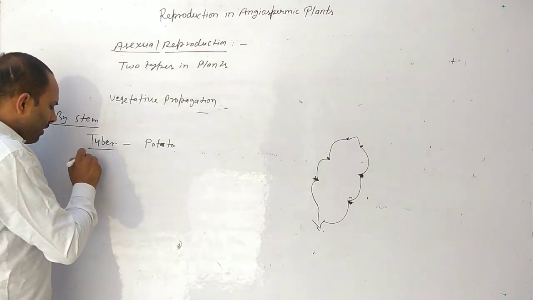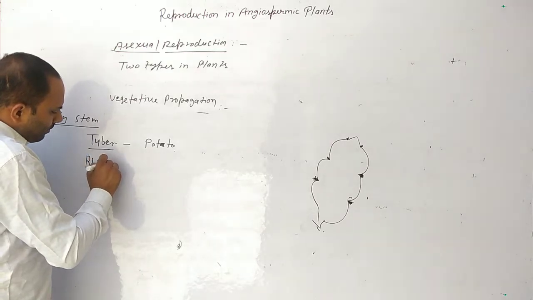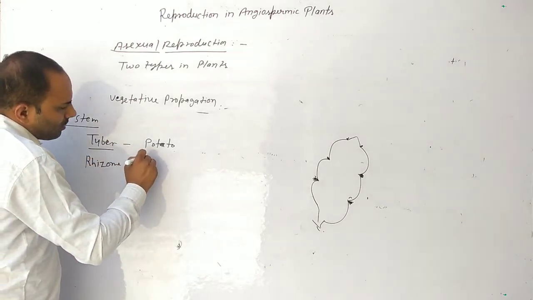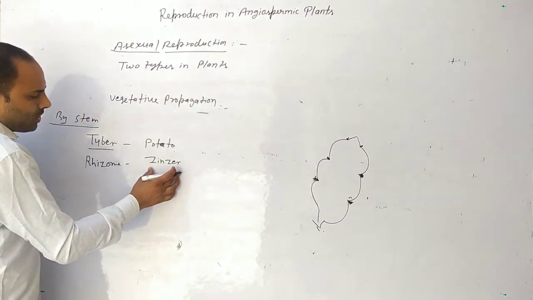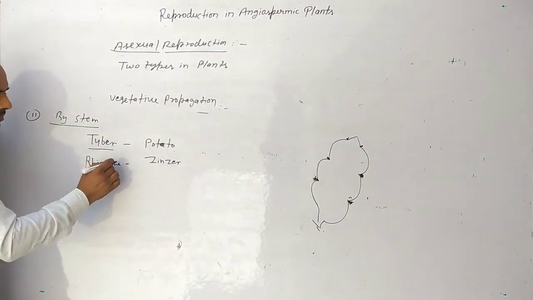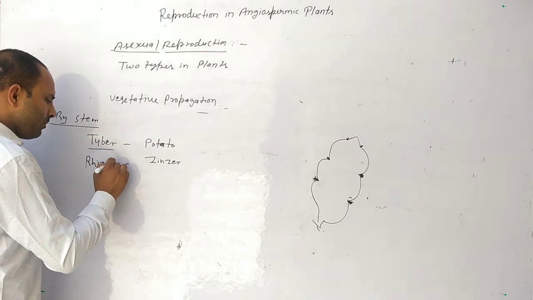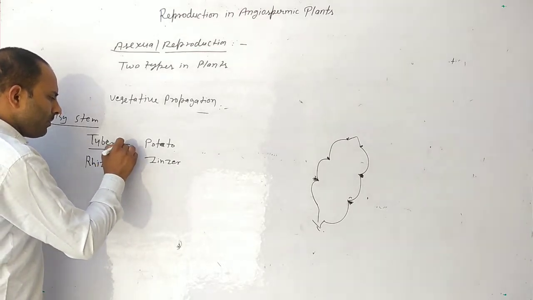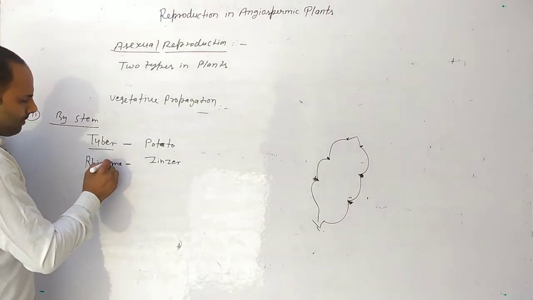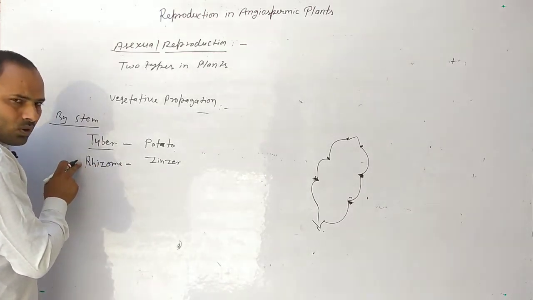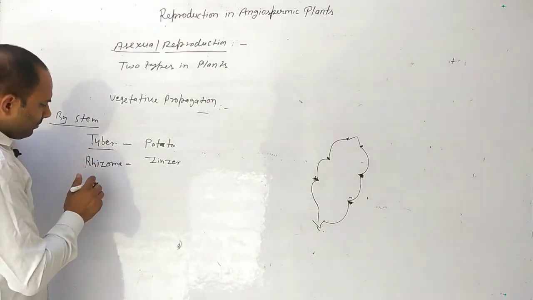Secondly, rhizome, in ginger. In ginger, a new plant occurs from rhizome parts. It is also an underground stem.